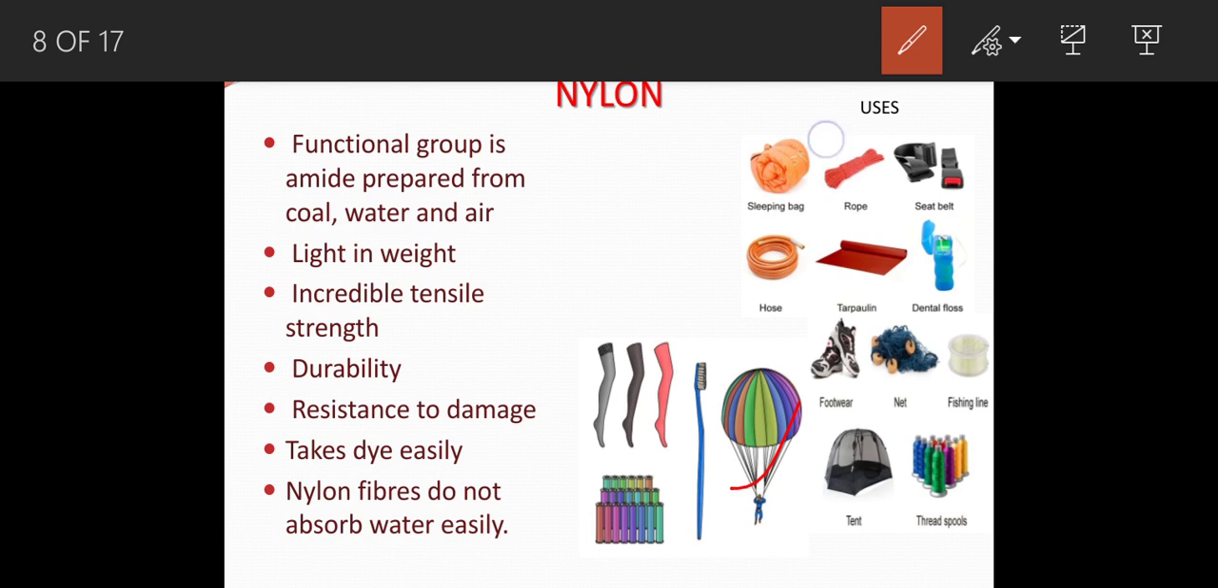There are several uses of nylon fibers. Just take a look at the picture and you can get the varied uses like sleeping bag, ropes, hose, seat belt, toothbrush, tent, net, and so on.